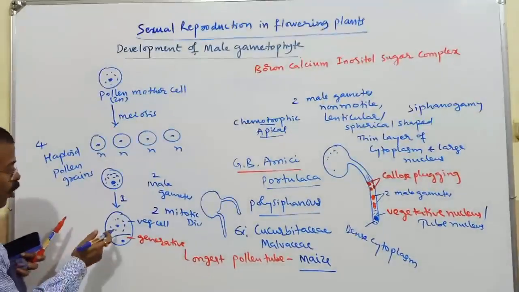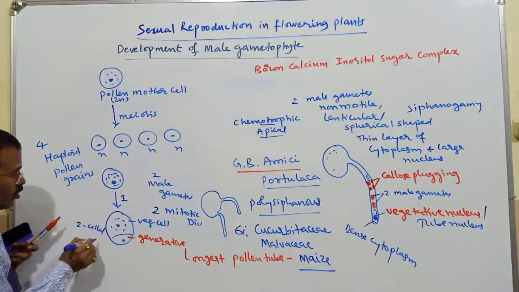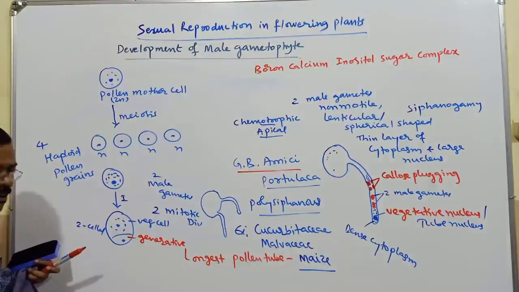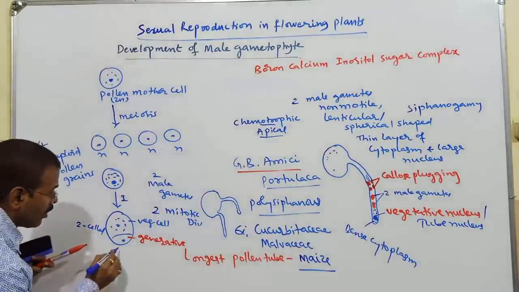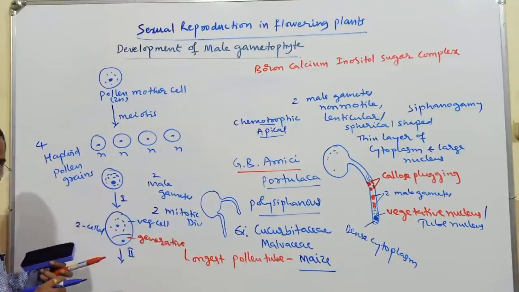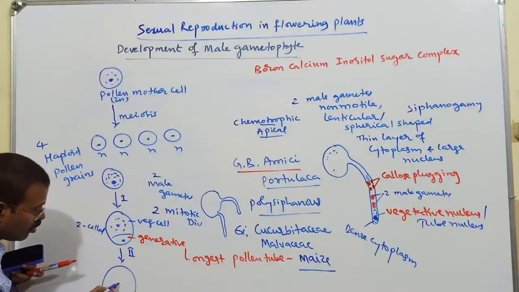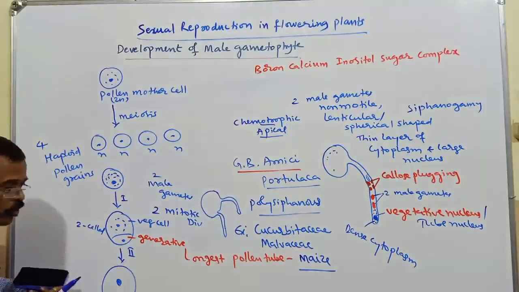Now how many cells are there? 2 cells are there. So it is a 2 cell stage, partially developed male gametophyte. Now the second mitotic division. This is the vegetative nucleus.